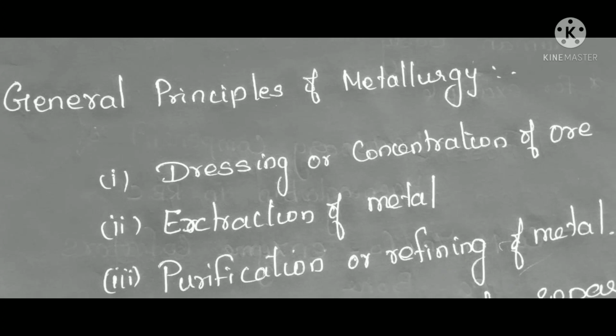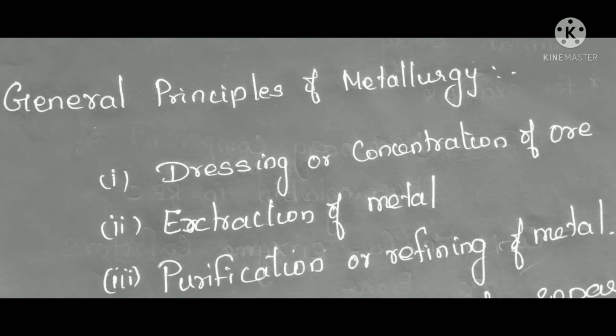So after taking ore from the earth crust, see, it is combined with a lot of impurities as it is taken from the earth, isn't it? So there will be sand, clay, so many impurities attached to our ore, so that should be removed. That is called dressing or the separation of ore or the concentration of ore. That is the first process in metallurgy, the removal of impurities from the ore.